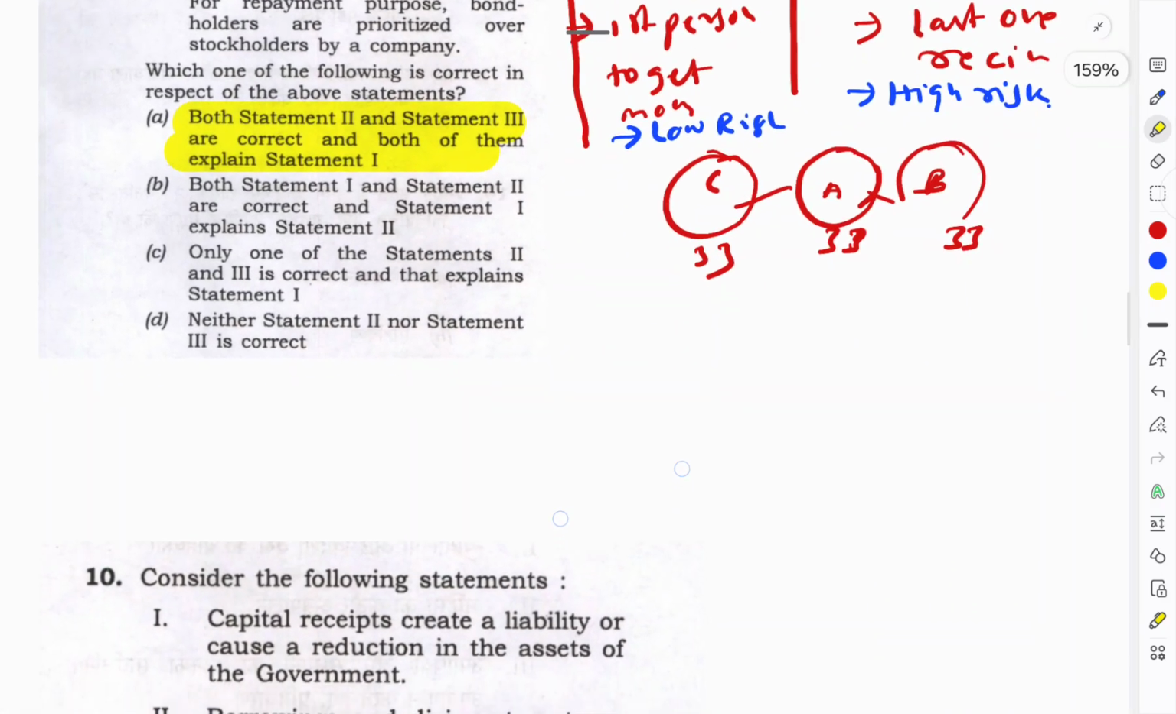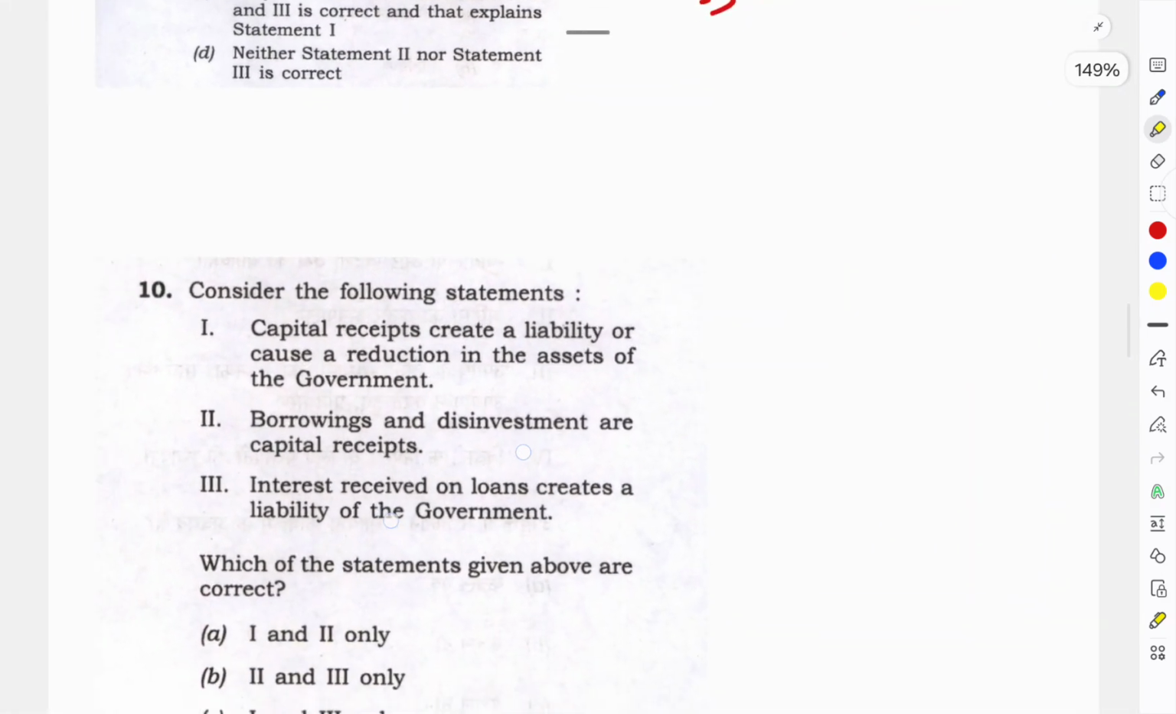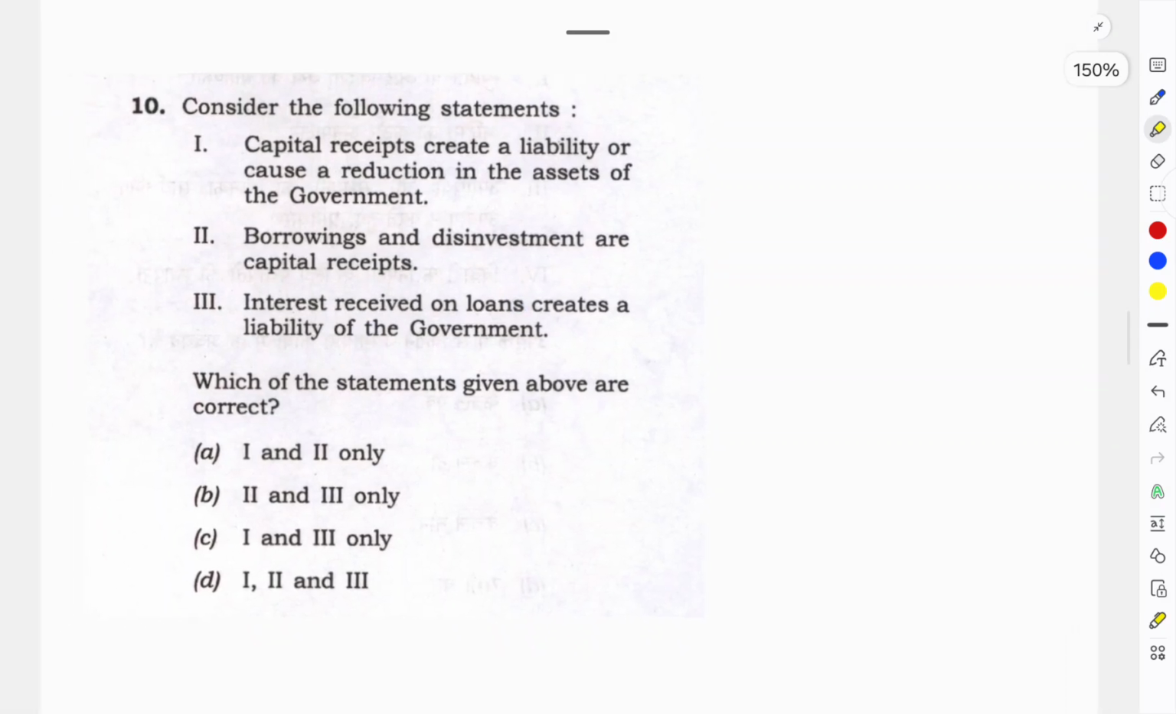So not to waste your time, again we will move to another question. Again this is the basic question they have picked. Again I am telling you guys, economy plays a very, very important role.